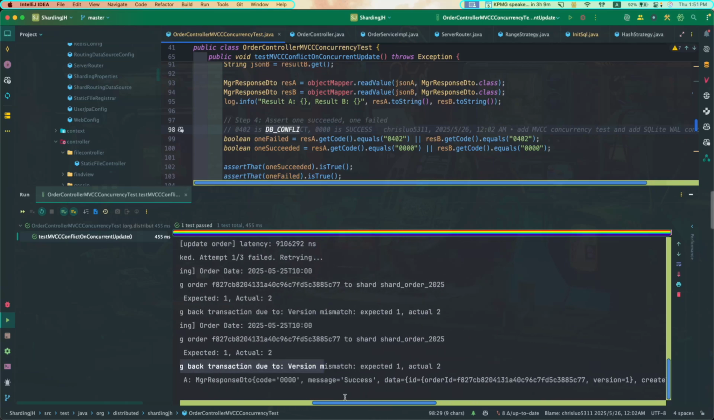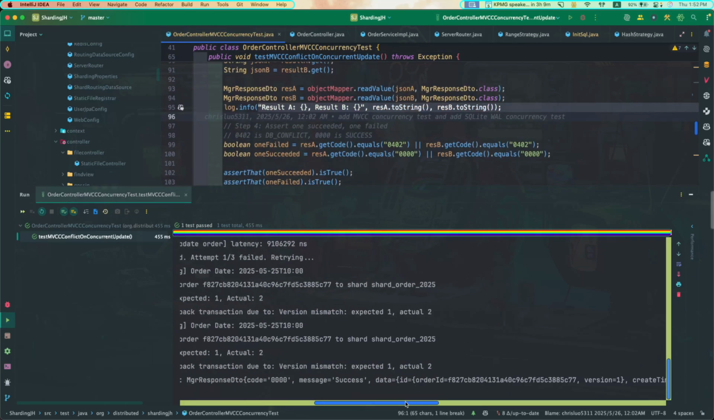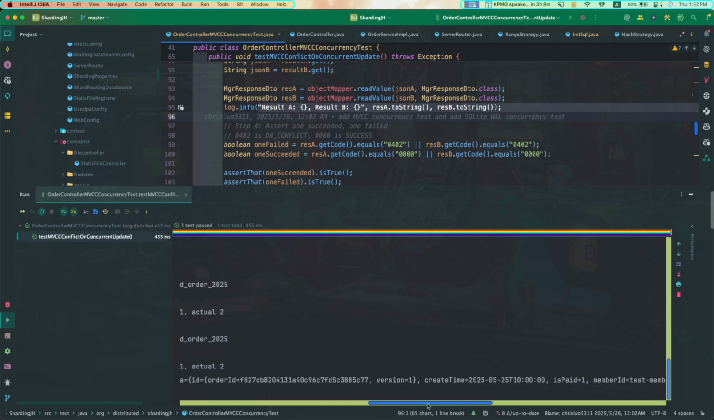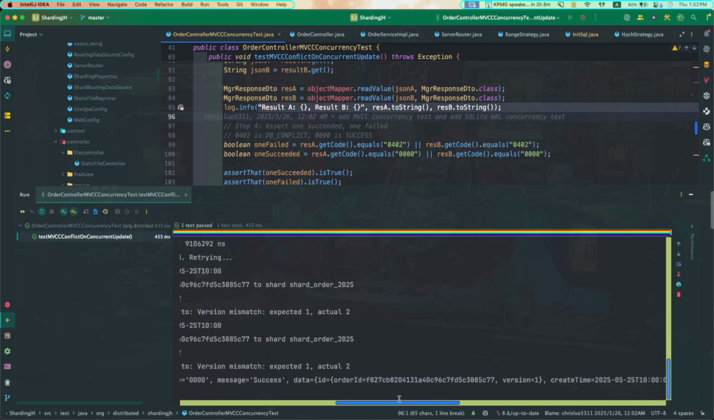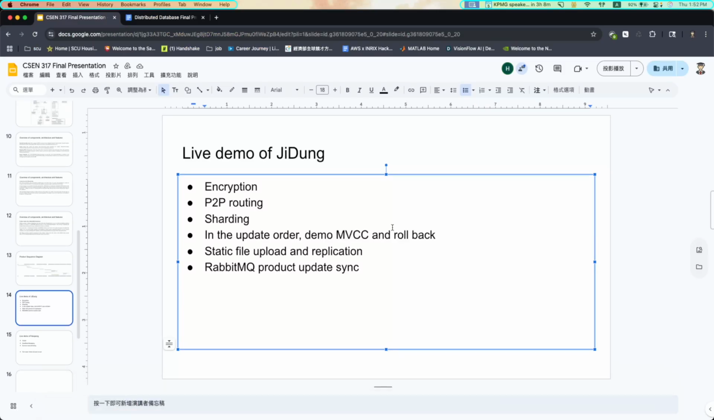And at last, this is the result from this test. We can see that one is successfully saved into the database, and the other returns 0402, which is the custom error code for data conflict. Okay, we finish the demo of MVCC and rollback. Next, we're going to demo the static file upload and replication.